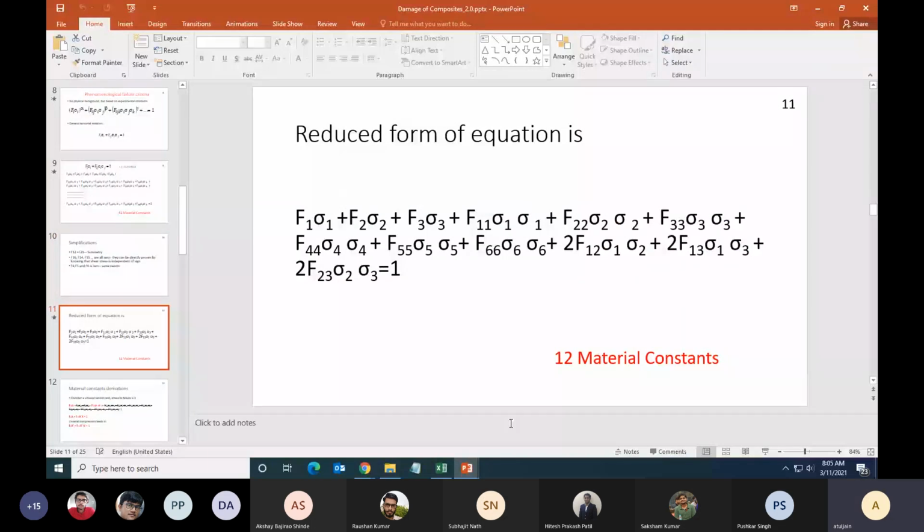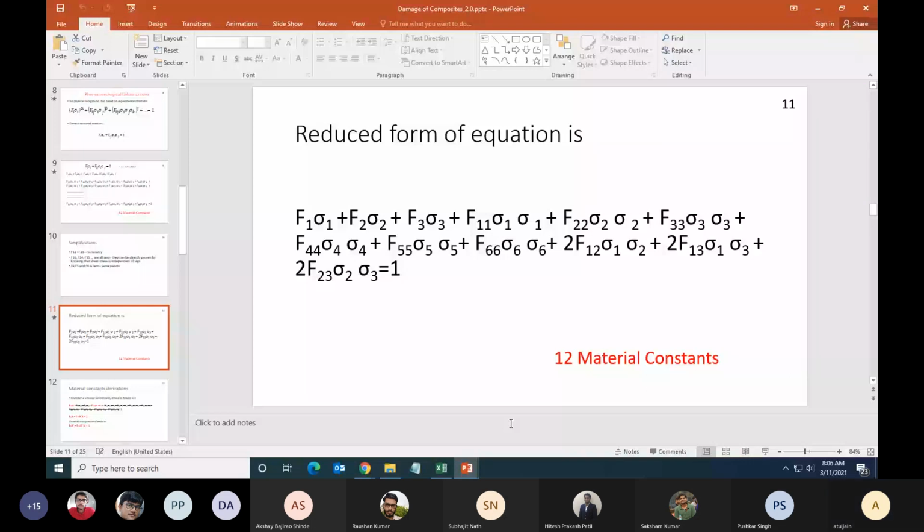Now, 12 material constants, but keep in mind that the lamina is usually thin and in a state of plane stress. If 1, 2 is the lamina plane, then we can further simplify this. We can remove the sigma 3 terms, and I think we can remove sigma 4, sigma 5, sigma 6 also. We just need sigma 1, sigma 2. So all the terms which have sigma 4, sigma 5, sigma 6, sigma 3 will come to be 0 because we have plane stress condition, which my lamina has.